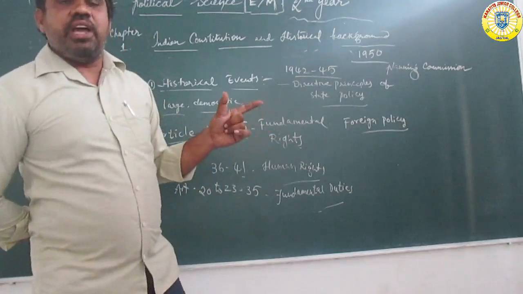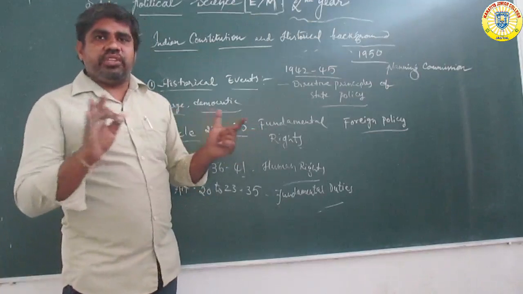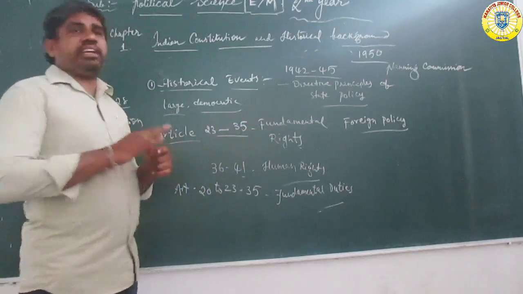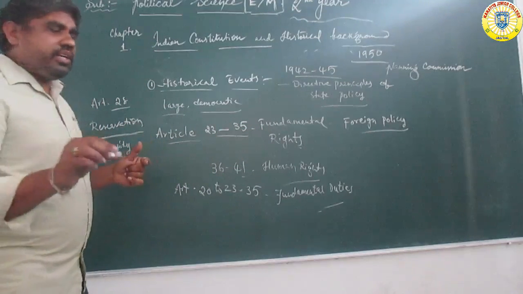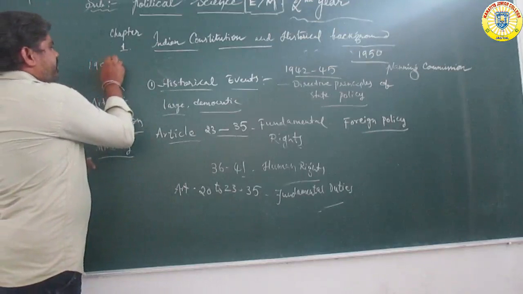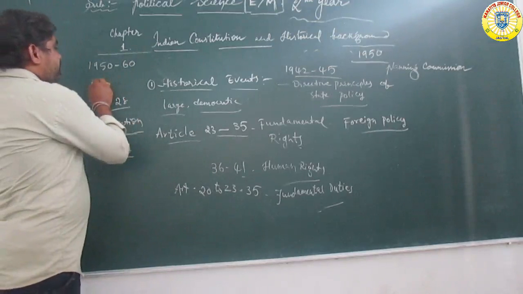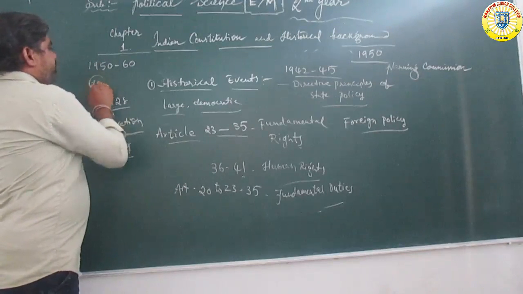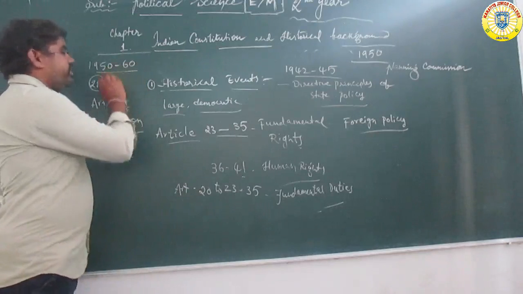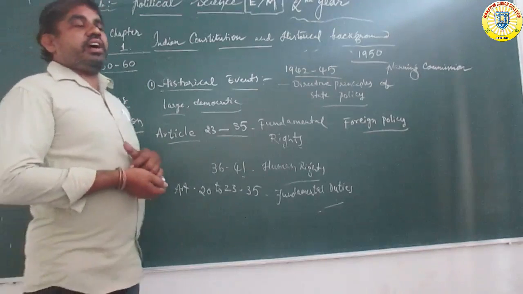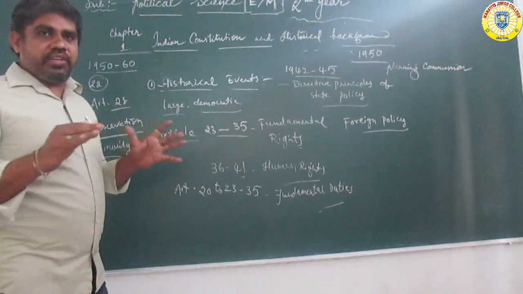The Constitution of India is the biggest task. It is not only that; there are also main amendments and changes. For example, from 1950, one decade means 10 years. From 1950 to 1960, how many amendments were changed? 22 amendments were changed in those 10 years. Amendment means change of some parts of the Constitution.